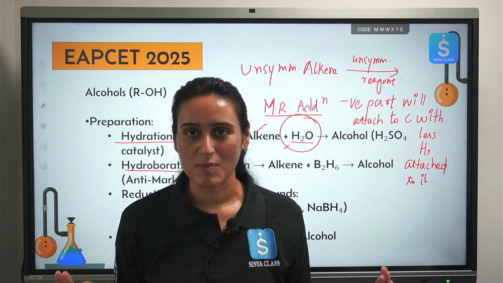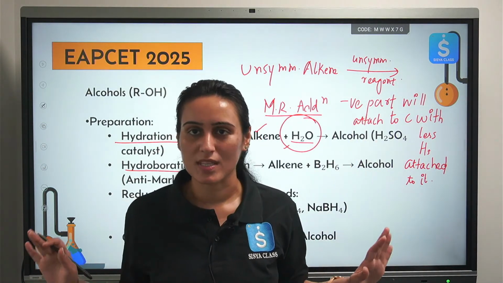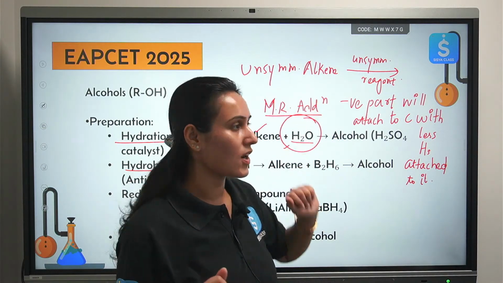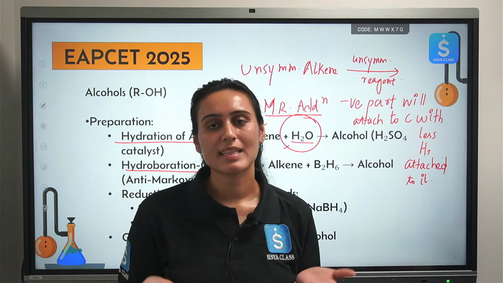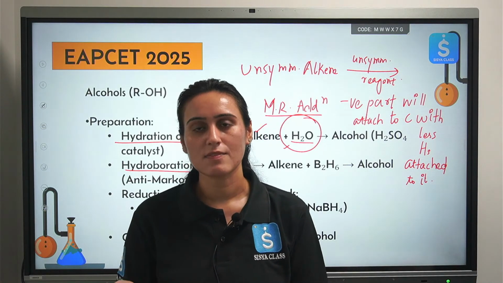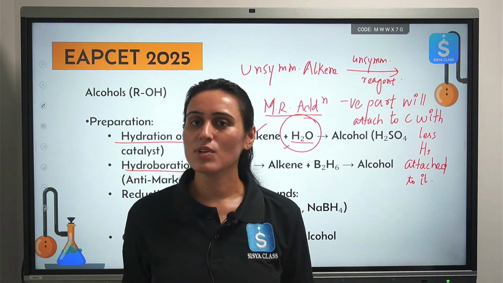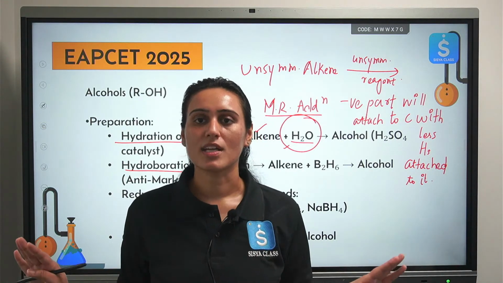You are very much capable of understanding this statement. You have learned this thing. Okay. This is Markovnikov's addition rule. What do we mean by anti-Markovnikov's addition rule? Just do the reverse. In that case, negative part of the reagent will add to that carbon atom which has more number of hydrogens attached to it. Just do the reverse. Okay.